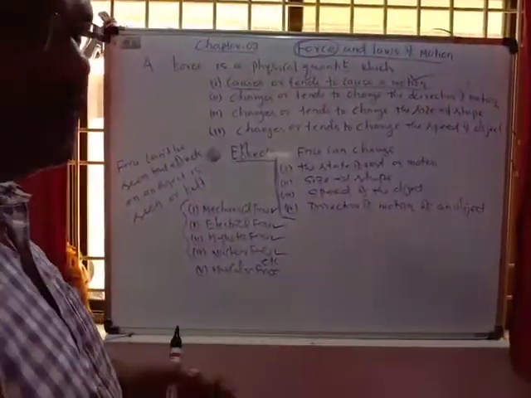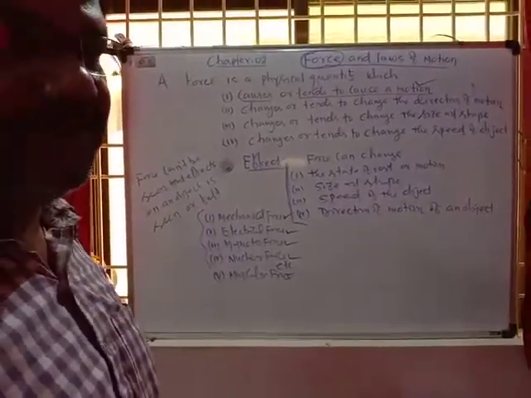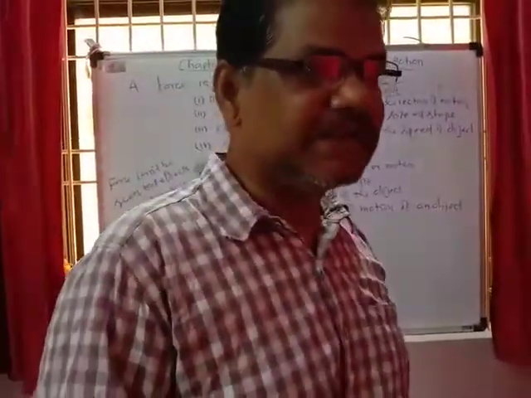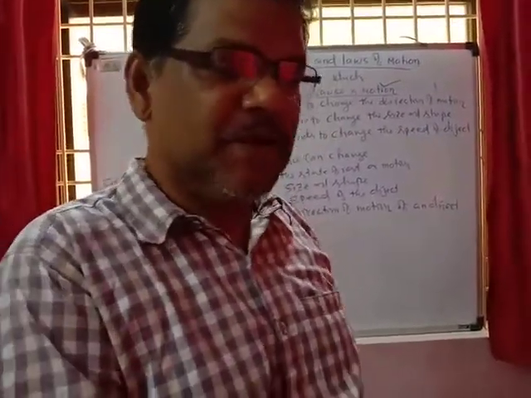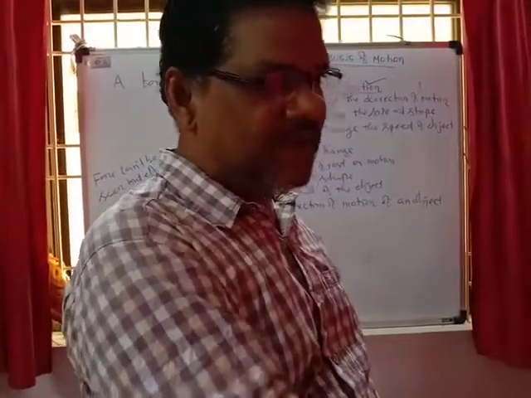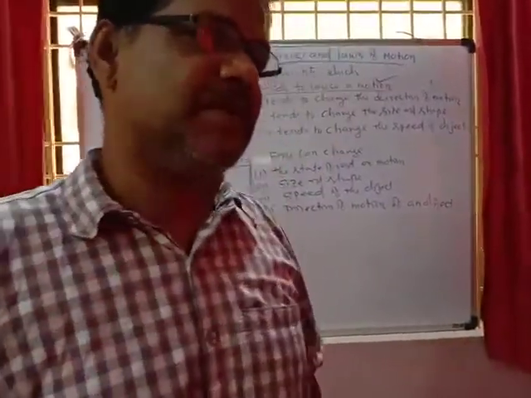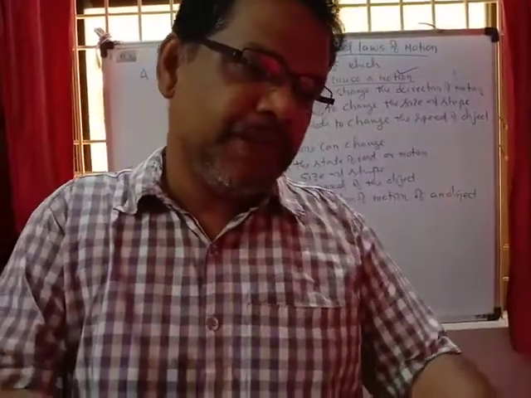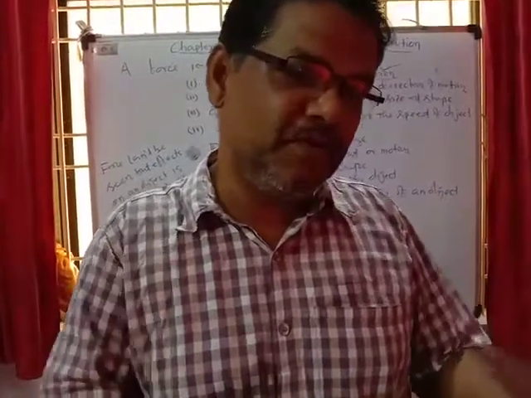We cannot see the force, but the effects on the object can be realized or felt. The table was at rest, and due to the effect of the muscular force, the table is moving. You are feeling that the table is moving.